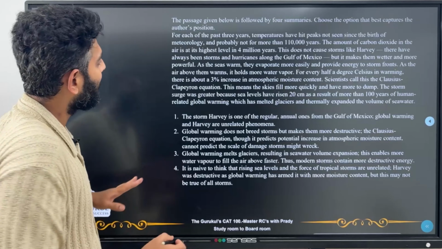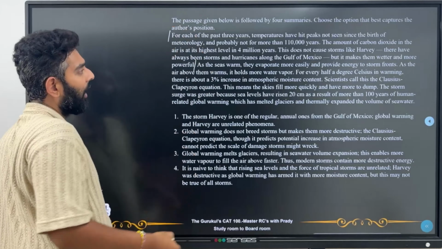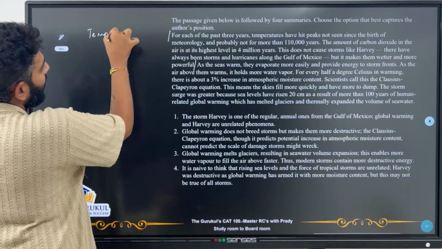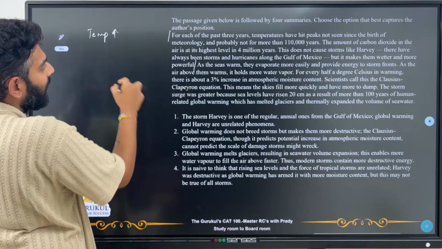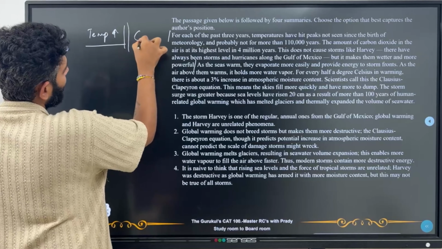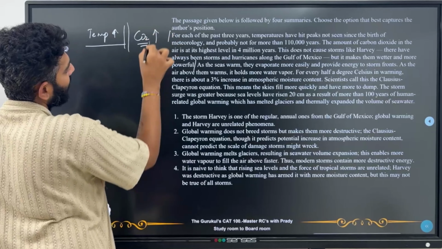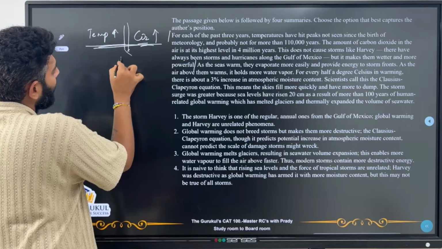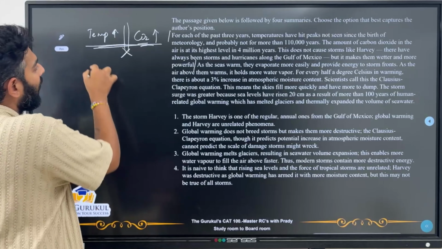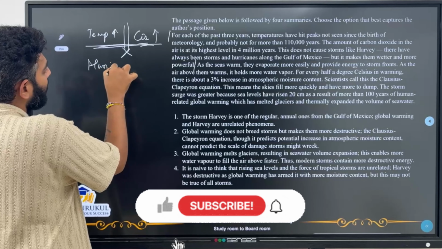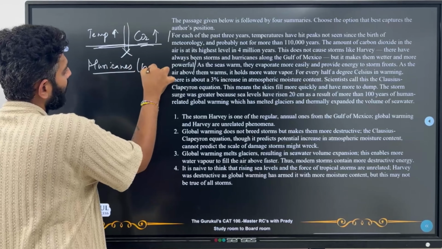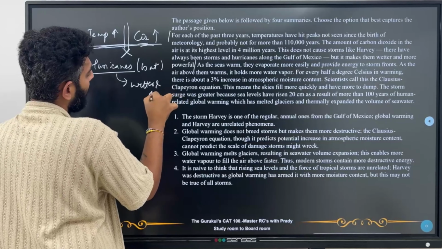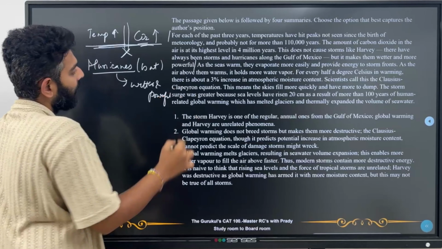Okay, so basically till here, what do I understand? I understand that temperatures have been rising. Okay, and because of these temperatures rising, one other thing that I see is that the carbon dioxide level is at its all-time high. But he's saying that this is not a direct cause for hurricanes. This is not the direct cause for hurricanes, but it makes these hurricanes wetter and more powerful. Okay, so that's what's happening.